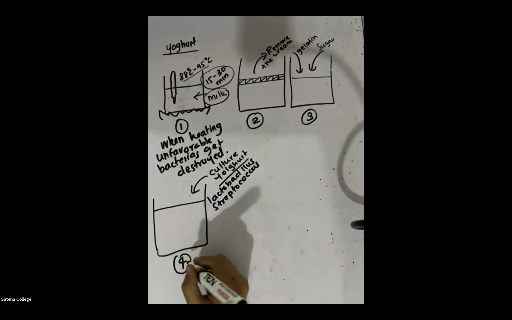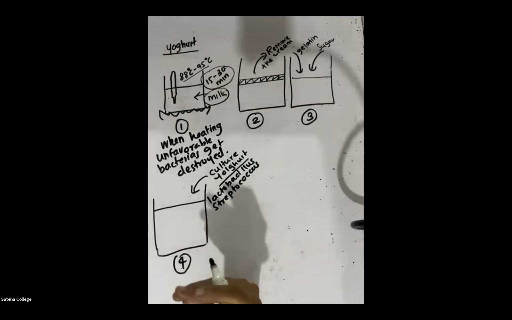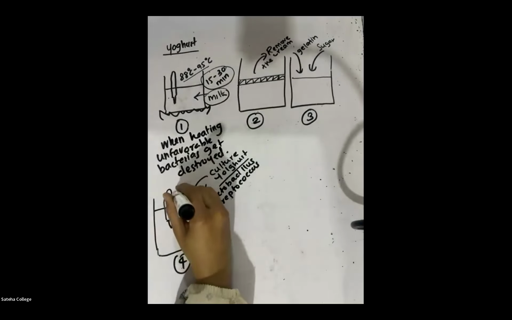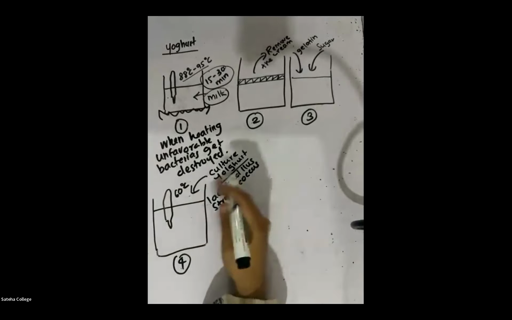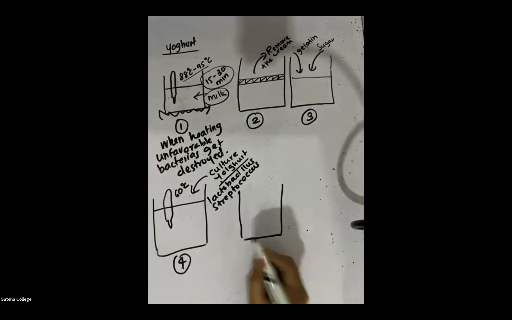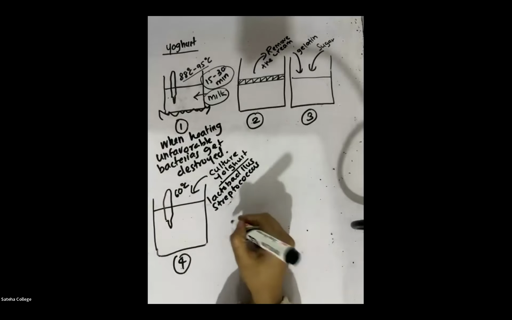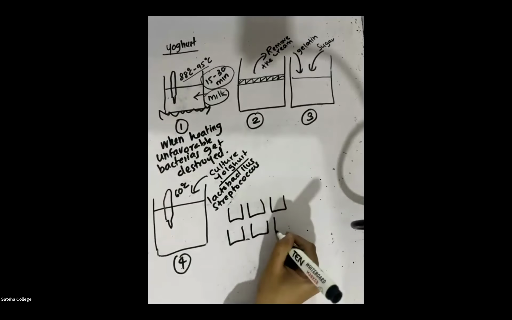So the fourth step is we have to add the culture yogurt sample to the milk in small amount. We don't add a lot. We are going to add it in small amount. And the temperature that should be there while we add is 60 degrees Celsius. At 60 degrees Celsius, we have to add the culture yogurt and mix the solution well. Then the fifth step, after you add the culture yogurt, you have to separate this mixture into small yogurt cups.